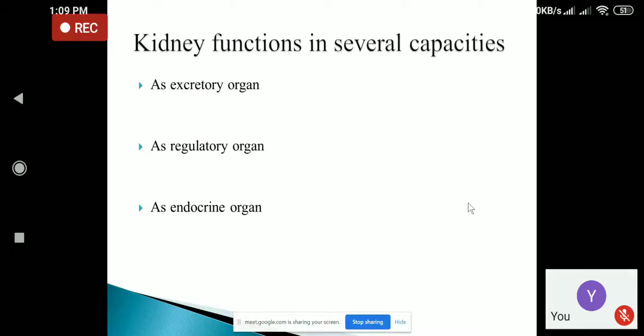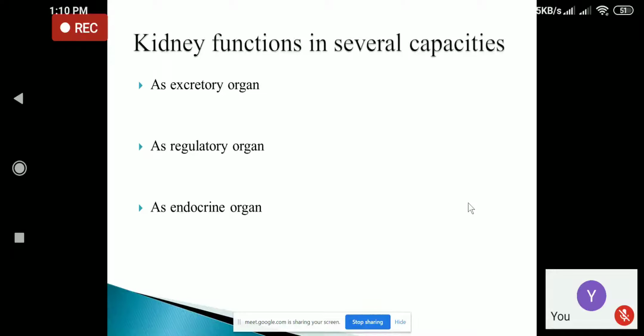They also remove the salts and excess water from the body, and they excrete them in the form of urine. So the main function is the elimination of waste from the bloodstream by production of urine.